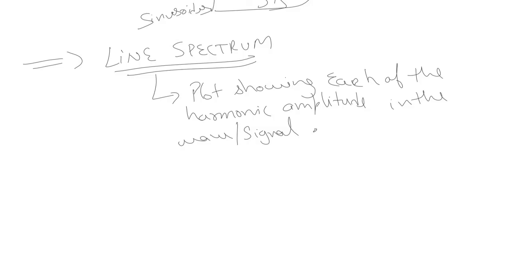So the line spectrum gives you the harmonic amplitude of the wave, each harmonic amplitude of the wave or the given signal. So in the case of the exponential Fourier series coefficient x of n, you can find out its magnitude spectrum as well as its phase spectrum.